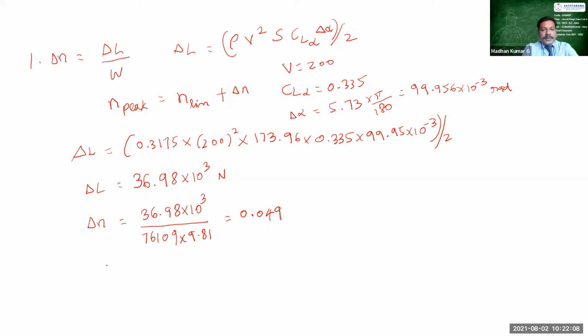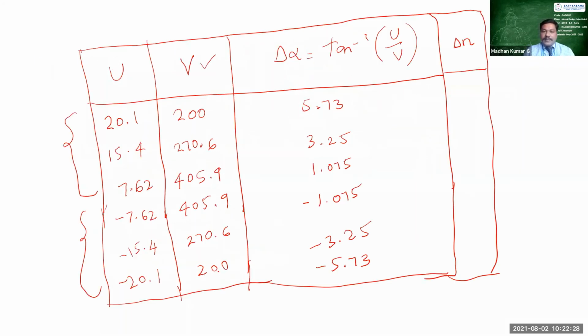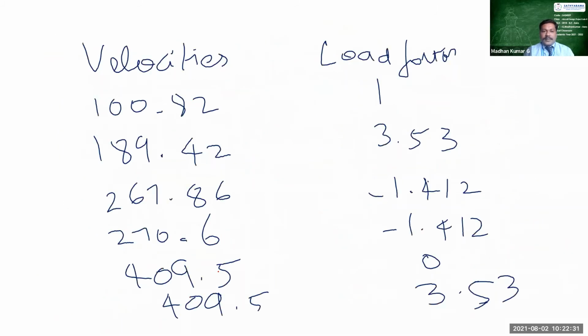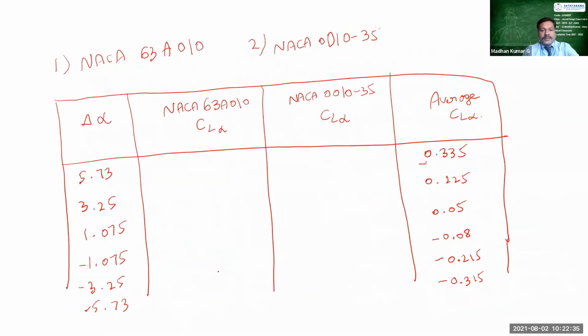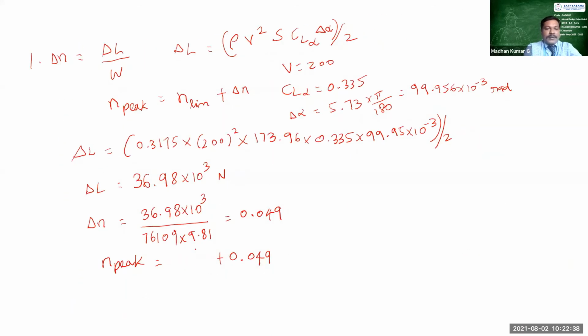Now we have to find the value of N peak now. So N peak is nothing but N limit load factor plus delta N. So for a 200 velocity, what is my N limit load factor? You have to add this N limit load factor with this delta N 0.049. And this N limit is nothing but we had already estimated, it is 3.53. For this particular velocity 200, it was 3.53.